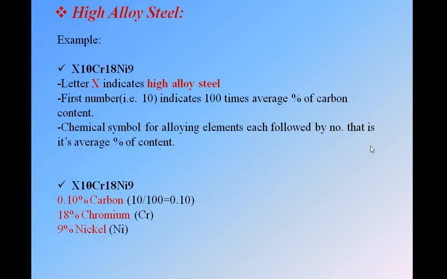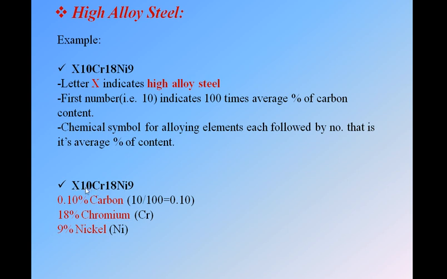Okay, next, high alloy steel. We'll go through an example. As the last one started with XT, this will start with X. The letter X indicates high alloy steel. In the same way here, we have Cr18, Ni9, where Cr means chromium, it is 18, and Ni means nickel, it is 9. See here, X indicates high alloy steel.